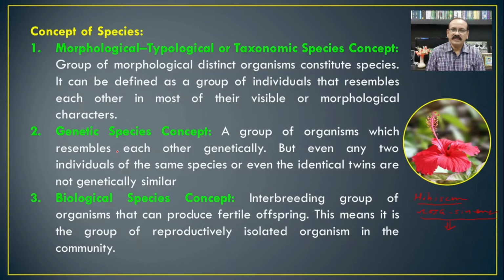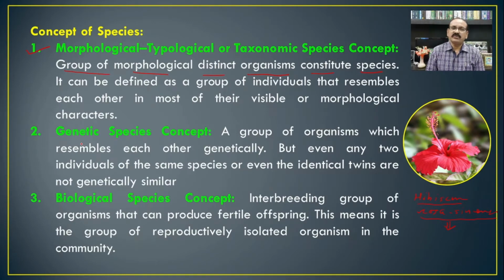On that basis the different authors considered this species in different manners. The first one is the morphological, typological or taxonomic species concept. In this concept, what is the species? A group of morphologically distinct organisms constitutes the species.